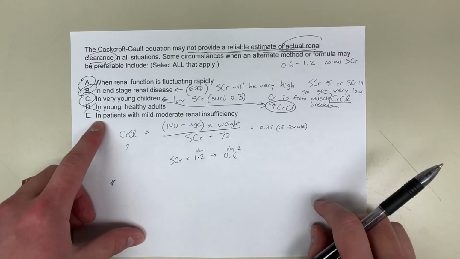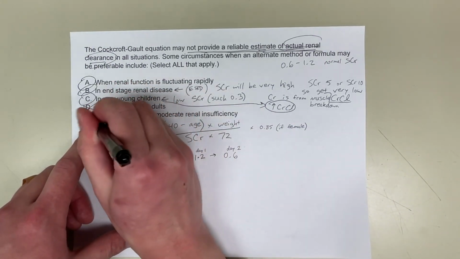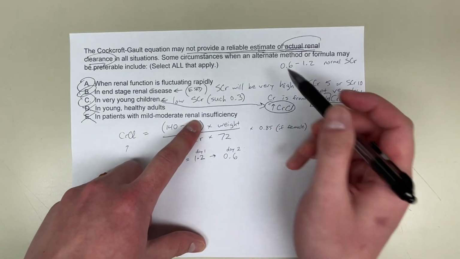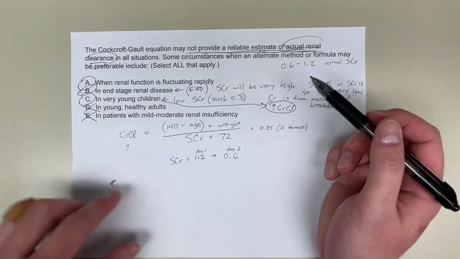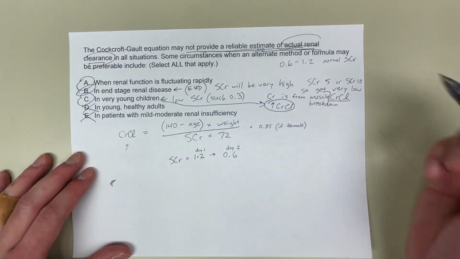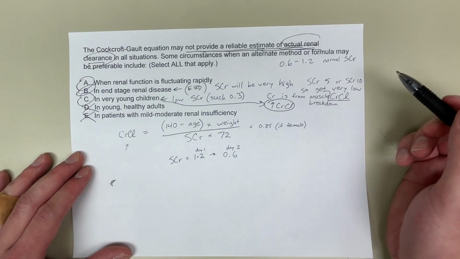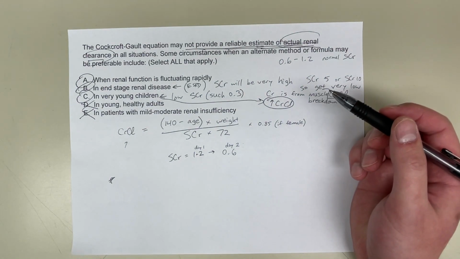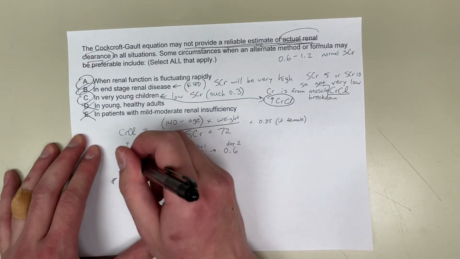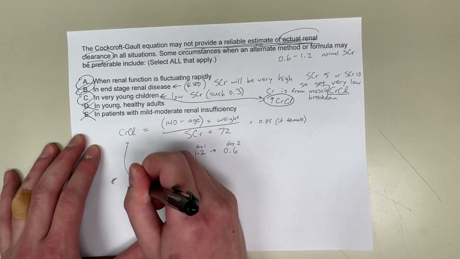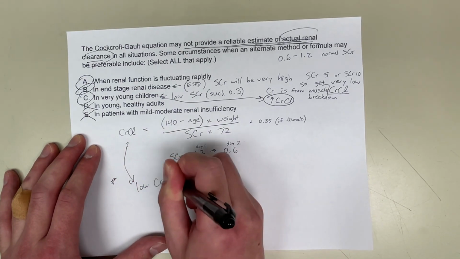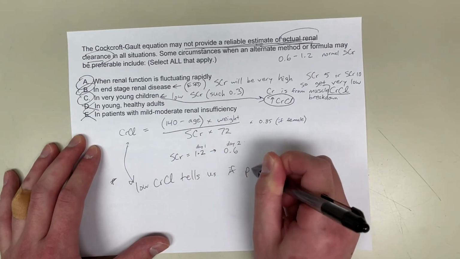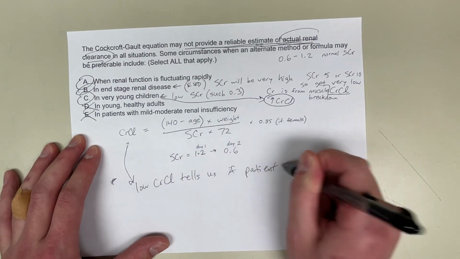And choice E is also not correct, because in patients with mild to moderate renal insufficiency, this actually does provide a reliable estimate. If this creatinine clearance is low, it'll tell us if the patient has renal insufficiency.